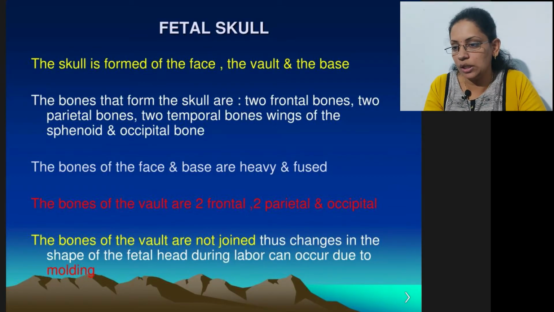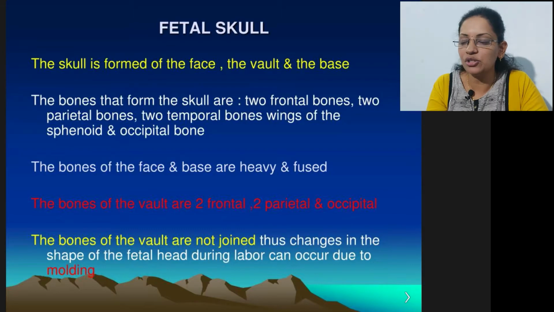As we all know, the baby adapts its movement during the passage in vaginal delivery. The baby changes shape, and because of that, the baby's head is not completely joined. After the birth of the baby, in some months, the joints usually fuse.